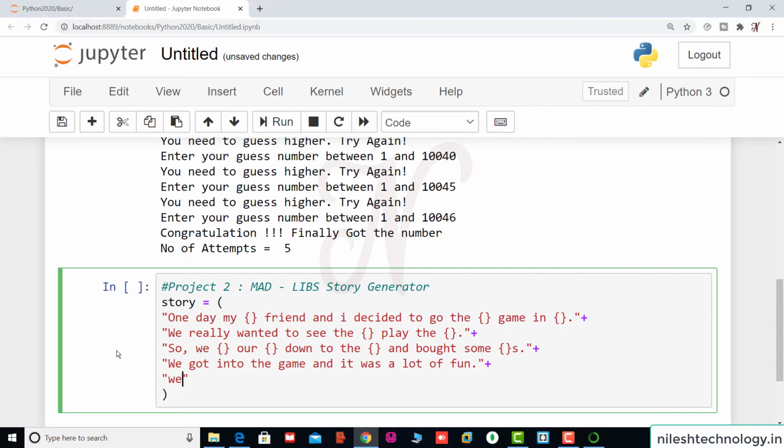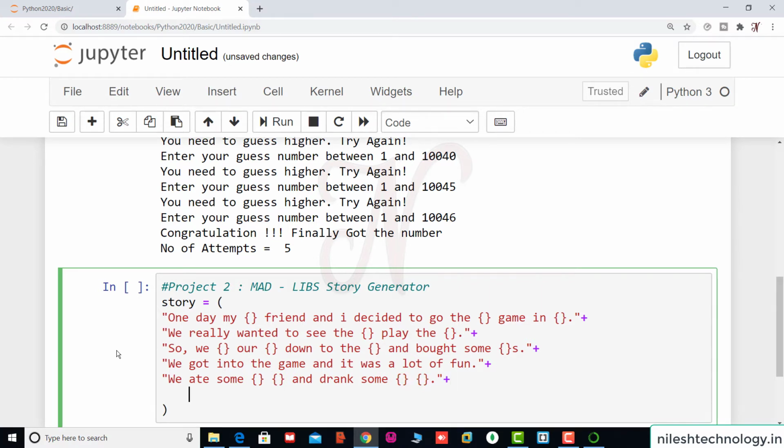Then we concatenate the next one. So we ate some dash dash and drank some dash and dash. We use one space in between these two words. Again we concatenate the next one. So we had a great time.